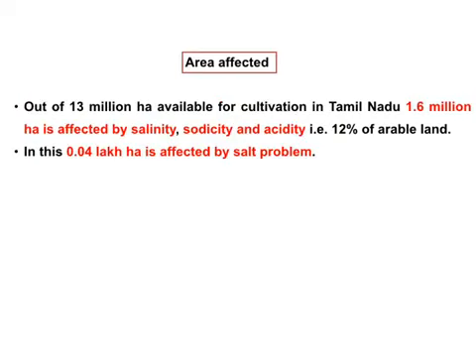Next, affected areas of saline soils. In Tamil Nadu, there are 13 million hectares of cultivable land. About 1.6 million hectares are affected by different problems like salinity, sodicity, and acidity soils. And then 0.04 lakh hectares are affected by salinity problems in Tamil Nadu.